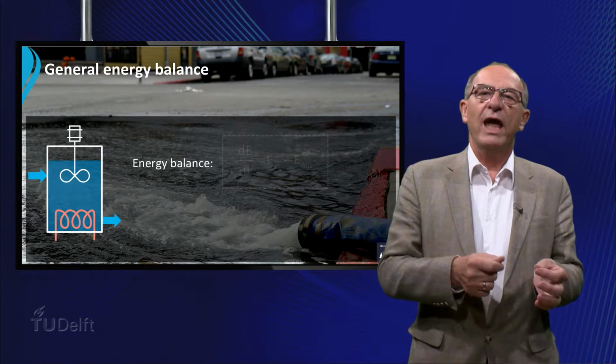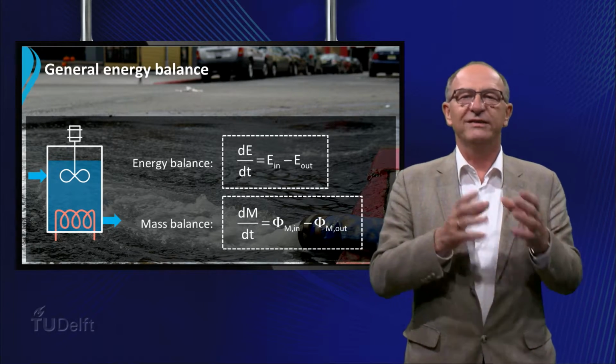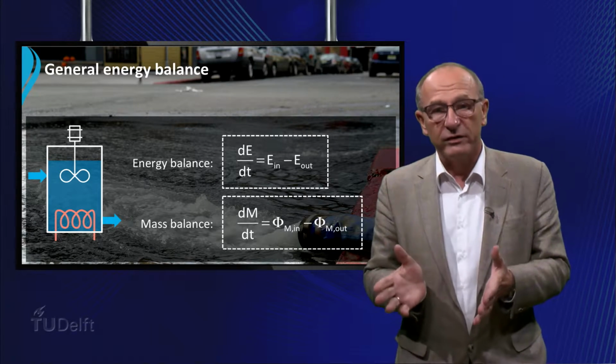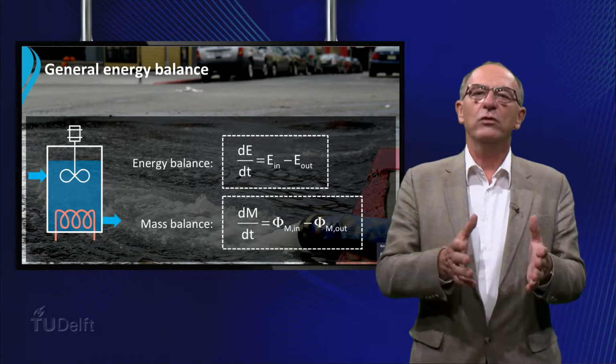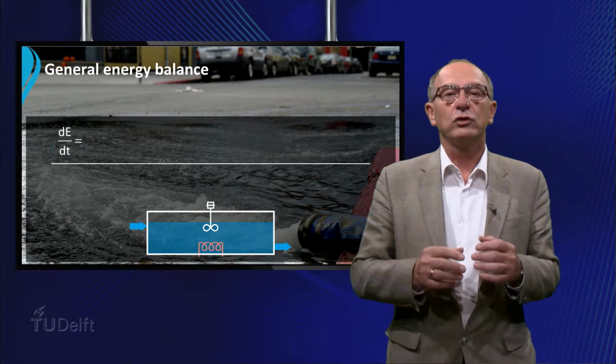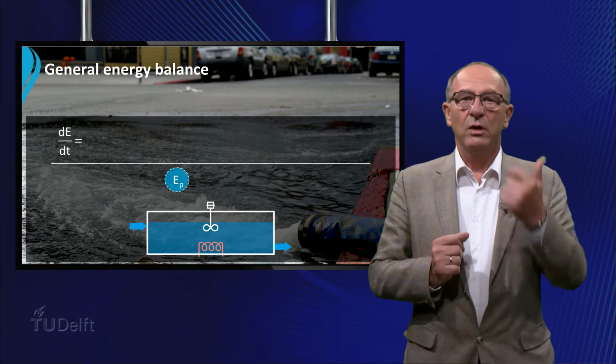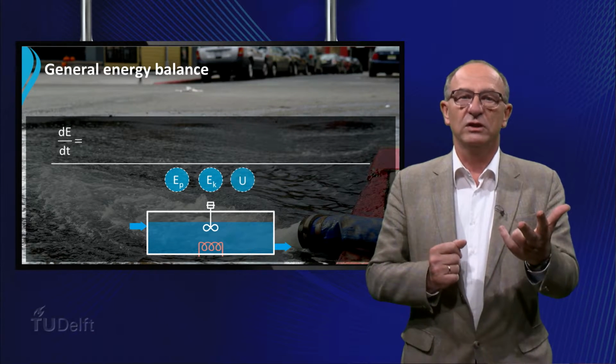If we look at the general formulation of the energy balance, we see that this one is similar to the one of the mass balance. Let's now look at the total energy balance of the vessel. Earlier we already talked about 3 different types of energy. This means potential, kinetic and internal energy.